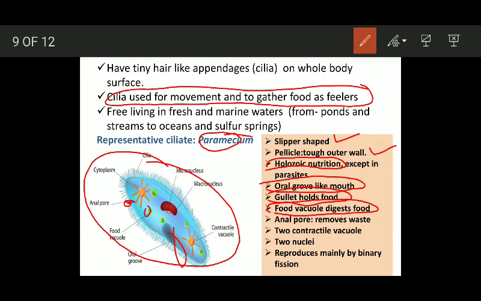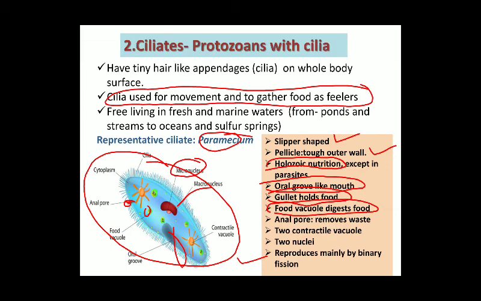It possesses two contractile vacuoles, and the function of contractile vacuoles is that they maintain the osmotic balance. There are two nuclei. One is known as micronucleus and the second one is known as macronucleus. And it reproduces mainly by binary fission. These are some important characteristic features of paramecium which belongs to ciliates.